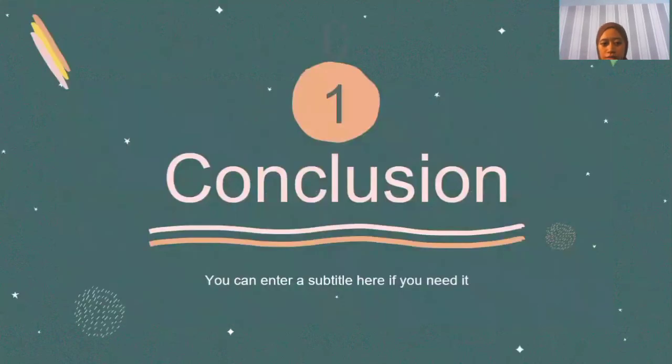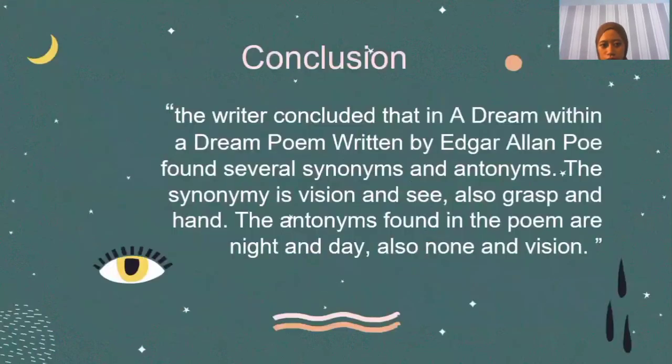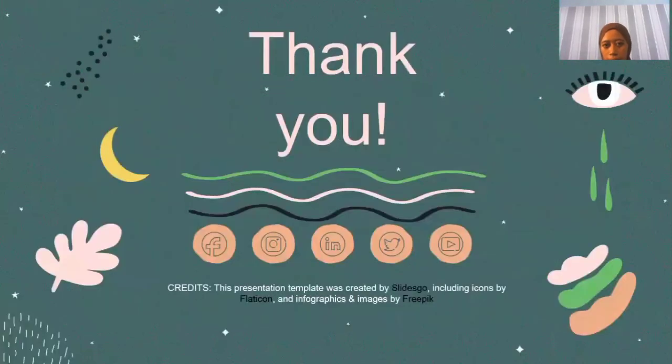The last is the conclusion. Based on the analysis, the writer concluded that in the poem A Dream Within a Dream written by Edgar Allan Poe, several synonyms and antonyms are found. The synonyms are vision and see, also grasp and hand, and the antonyms found in the poem are night and day, also known and vision.